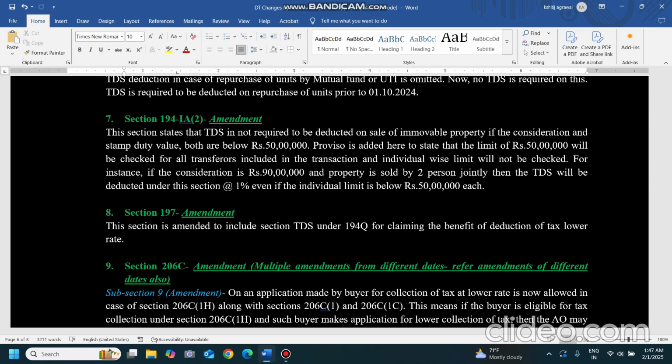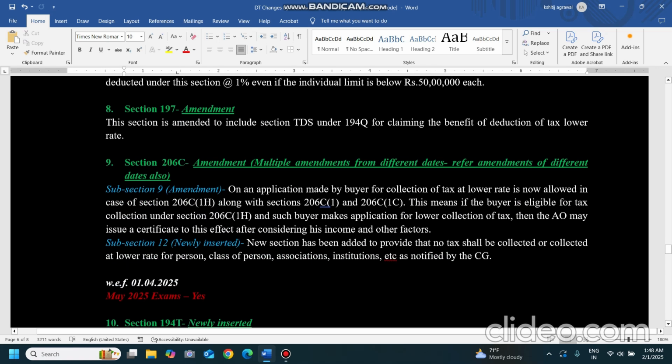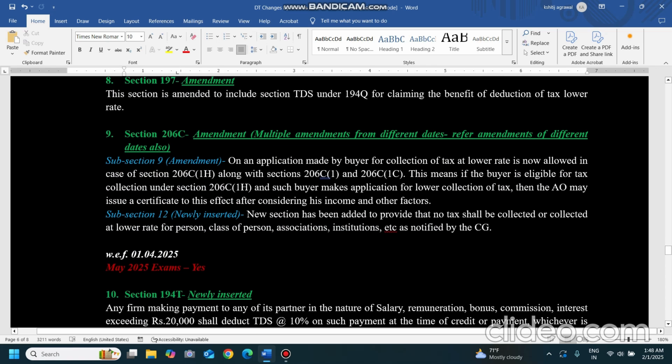Now coming to section 197. Section 197 is about the lower rate of TDS. So that can be claimed for 194Q also. Lower rate of tax we can claim for 194Q also now. That is added by Finance Act 2024. Now coming to section 206C. In 206C, there are multiple amendments which are applicable from different dates. So we'll complete this one at the last.